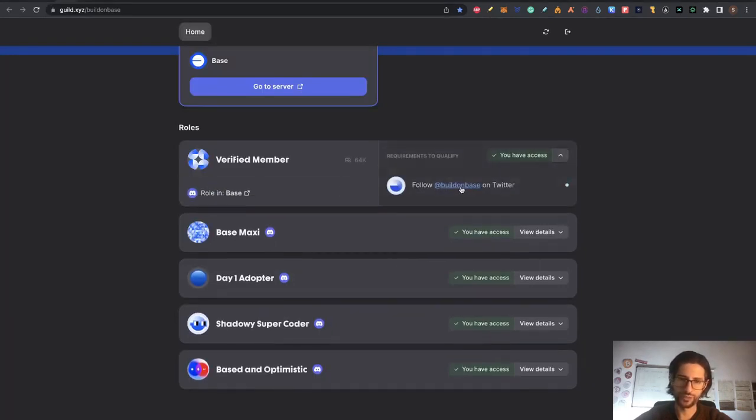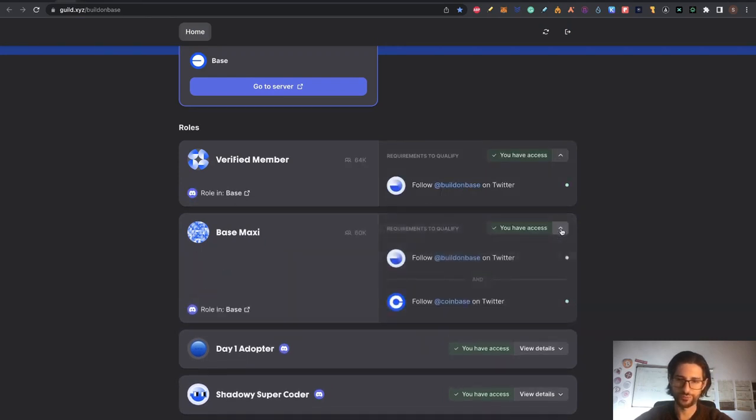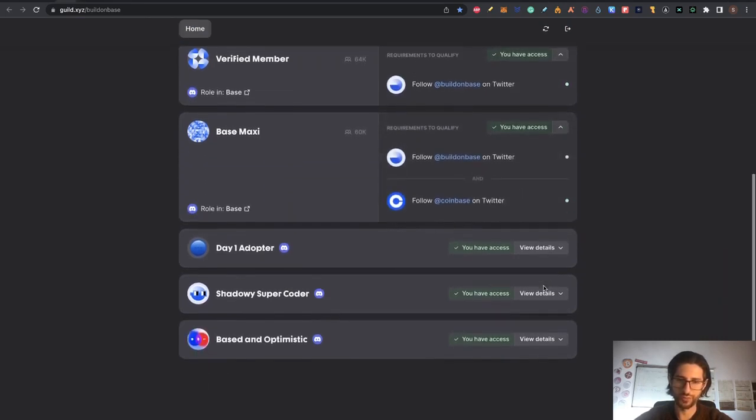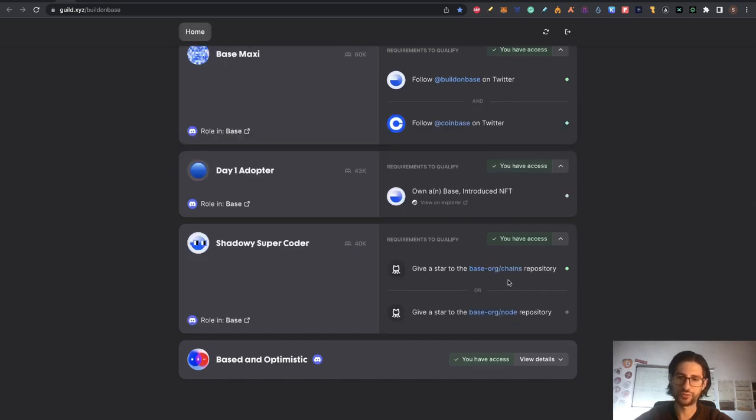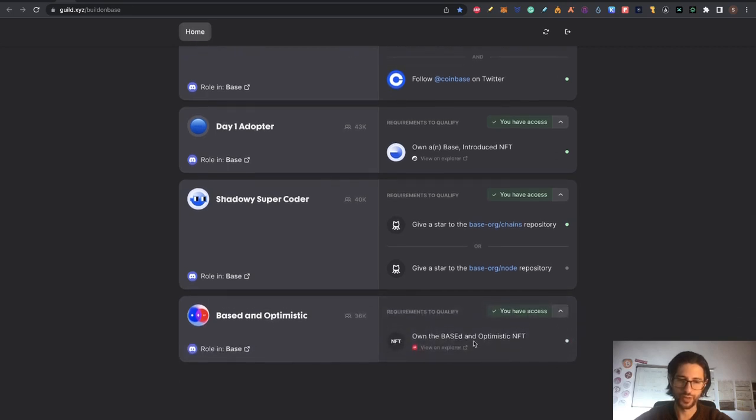So to see the details, follow Build on Base and Coinbase. Also, you need to own the Base NFT and the Introduce NFT. We already did that. You need to give a star on this repository on GitHub, so click here and do that. And the last thing is that you need to own this Base D and Optimistic NFT. You can check on the Explorer. If you don't have it, you can go to the OpenSea market and buy it.